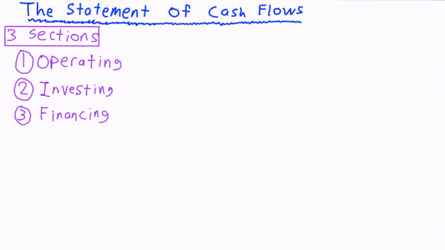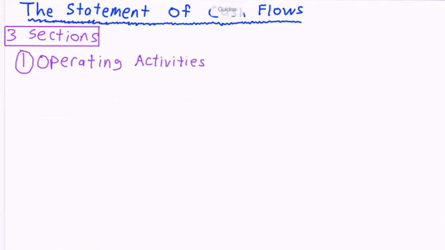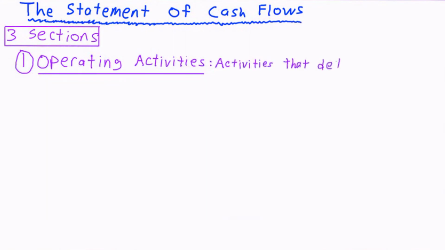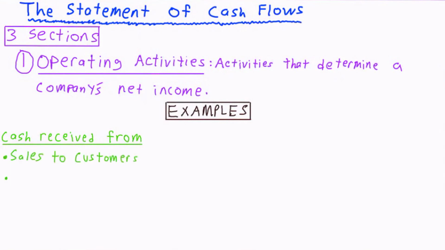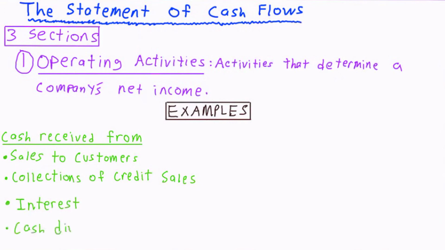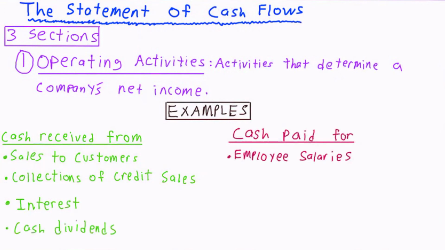The first section lists changes to cash related to operating activities. Operating activities are activities that determine a company's net income. A few examples include cash received from sales to customers, collections from credit sales, interest, cash dividends, or cash paid for employee salaries, inventory, taxes, or interest.